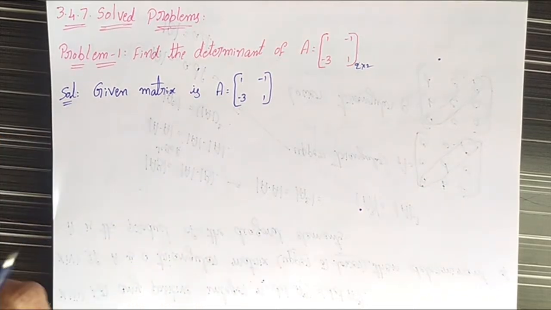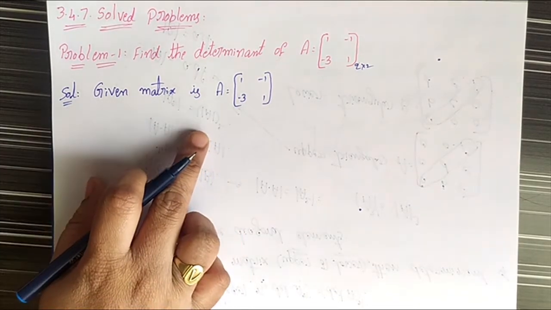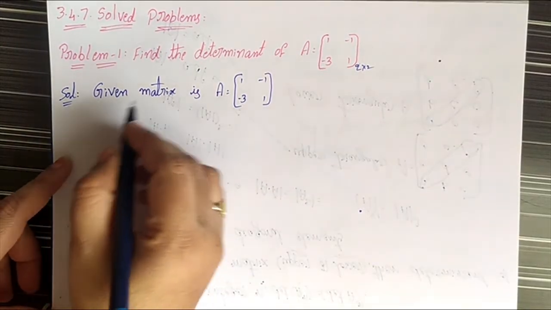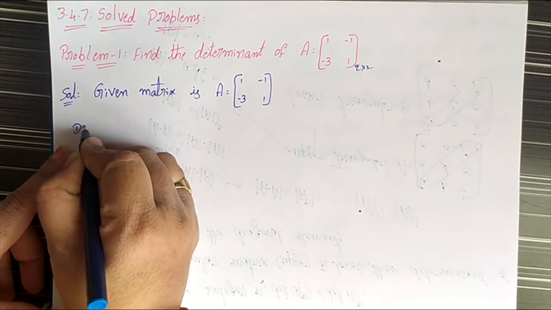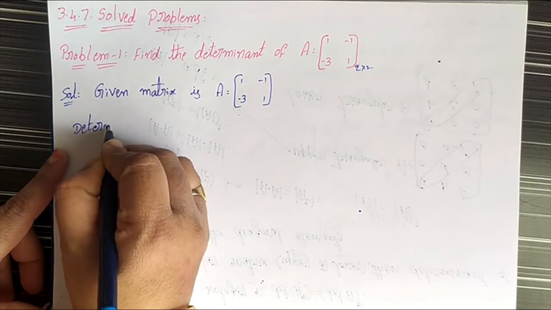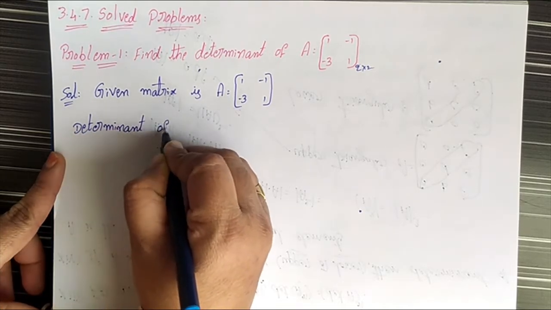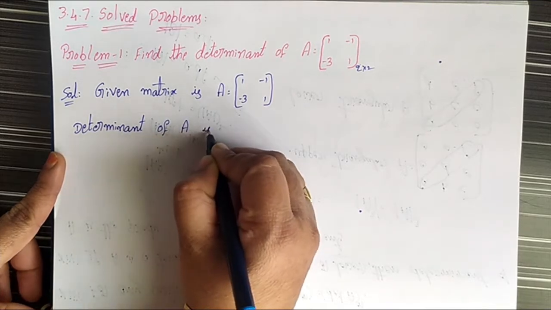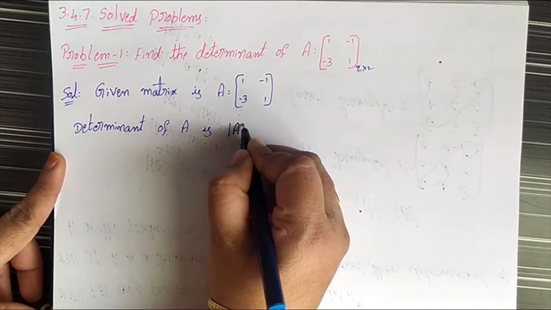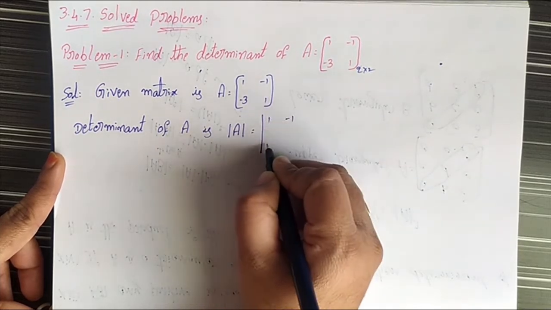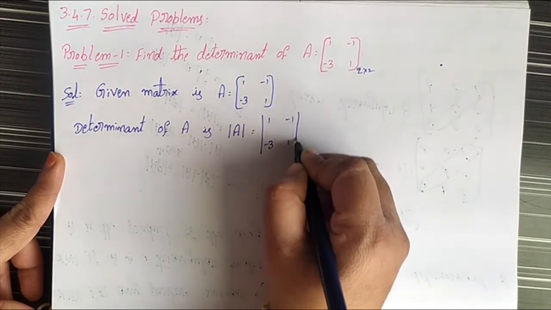Then we have to find the determinant of this matrix. The determinant of A is denoted by det A, which is equal to det [1 -1; -3 1].